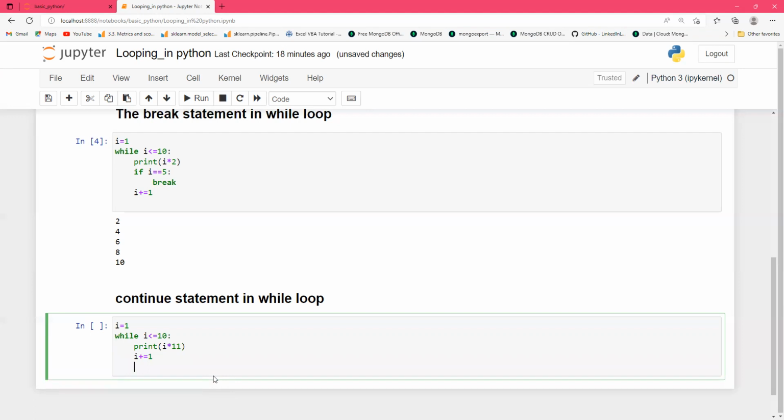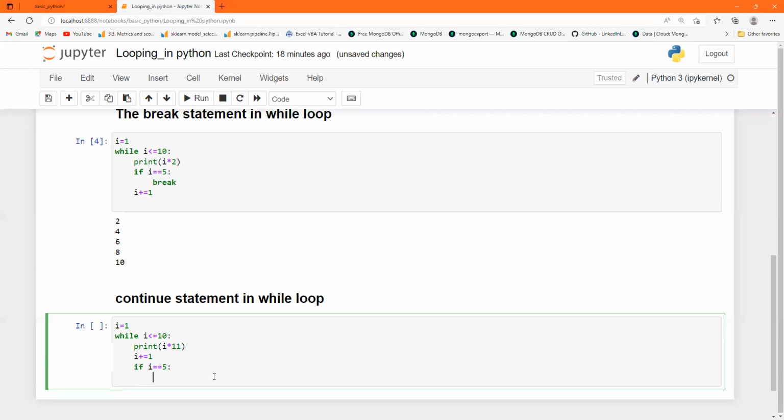Then you have to use the condition. Suppose in the table of 11 I don't want the fifth element, that is 55. So if I equal to 5, I will use continue.